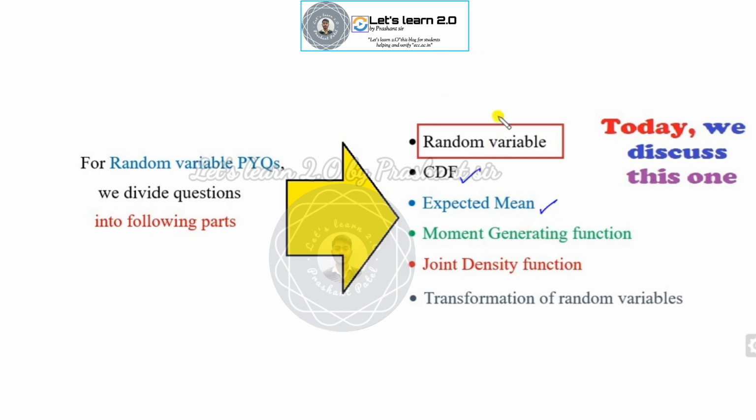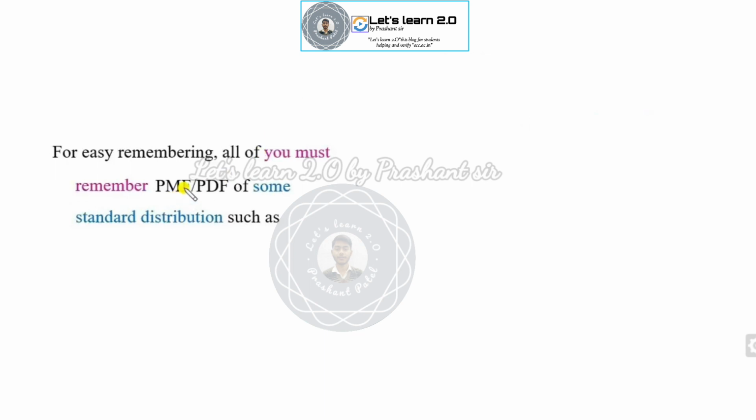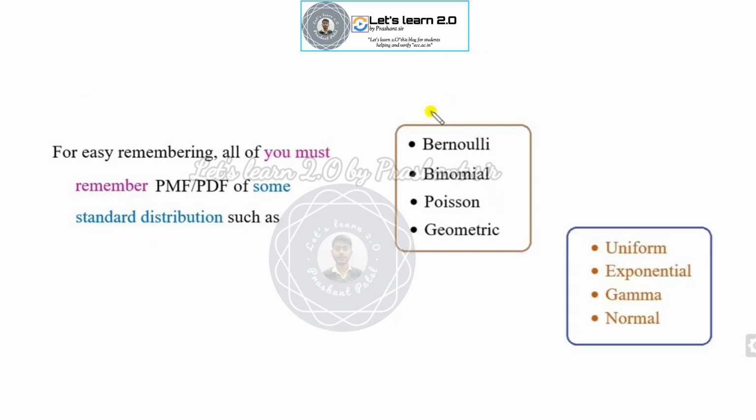Make sure that before you learn the shortcut tricks for the random variable, you remember the probability mass functions, the density functions, and some standard distributions. These are my discrete distributions: Bernoulli, binomial, Poisson. And these are my continuous ones. In the binomial, you must know its probability mass function.